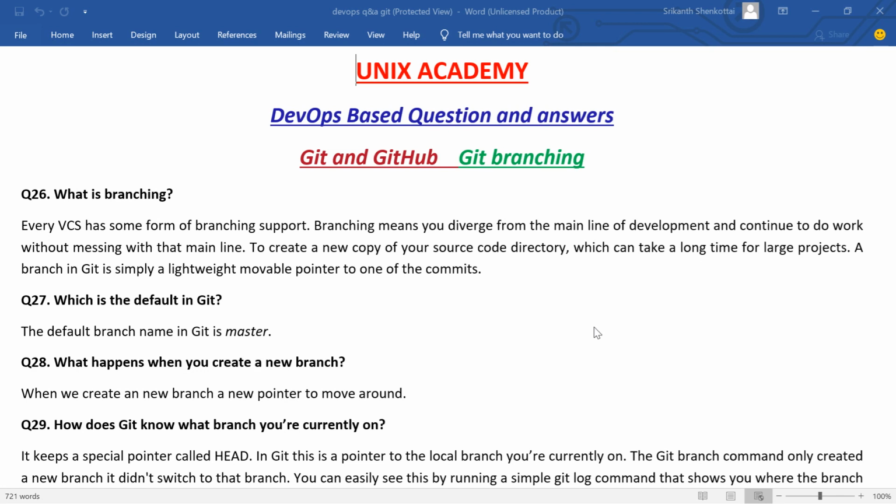First question, what is branching? Every VCS, version control system, has some form of branching support. Branching means you diverge from the main line of development and continue to do work without messing with that main line. In many version control tools, this is a somewhat expensive process, often requiring you to create a new copy of your source code directory, which can take a long time for large projects.